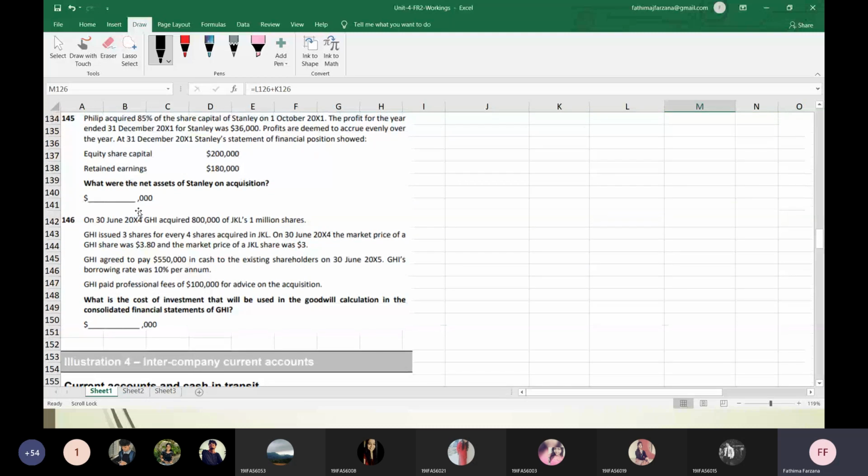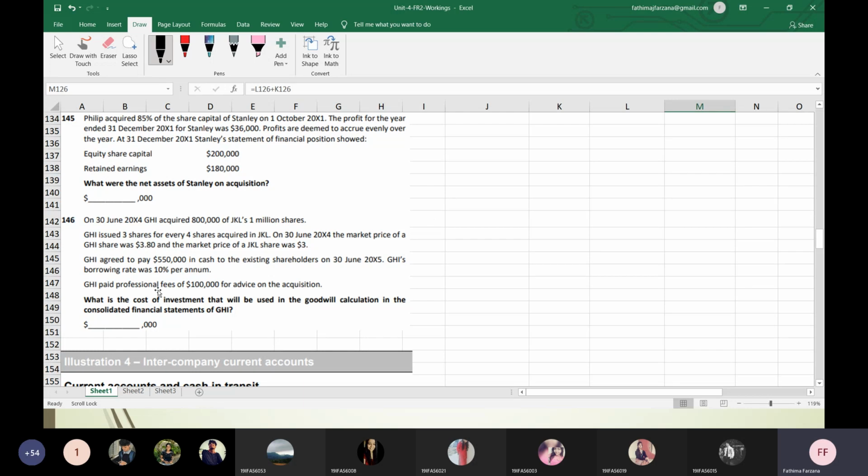So on 30th June 2004, GHI acquired 800,000 of JKL's 1 million shares. So out of 1 million, 800,000 you acquired means what is the percentage of acquisition? Very tough question, no? Please tell me. 80%. Okay, 80% you have done the acquisition.